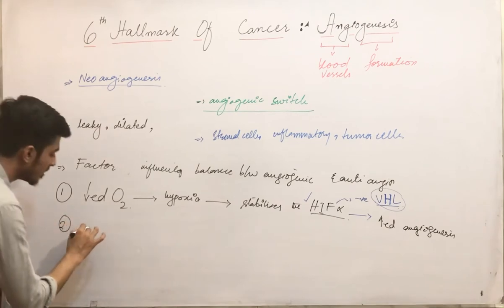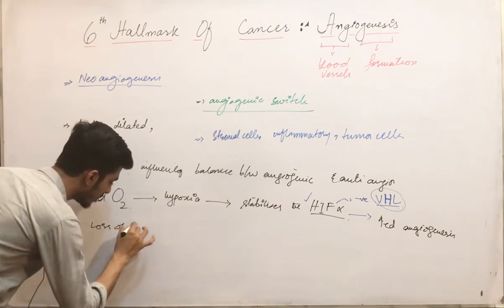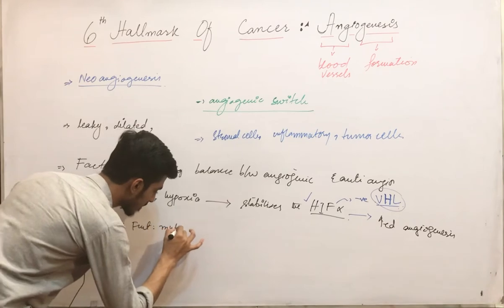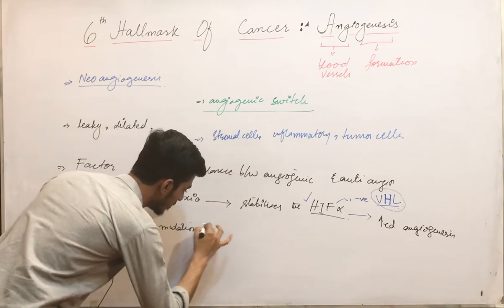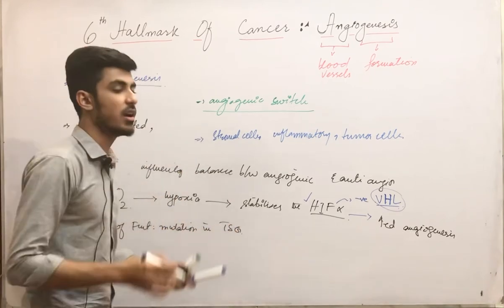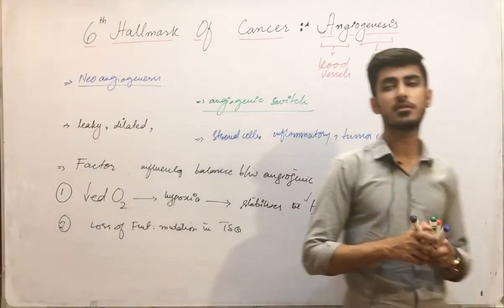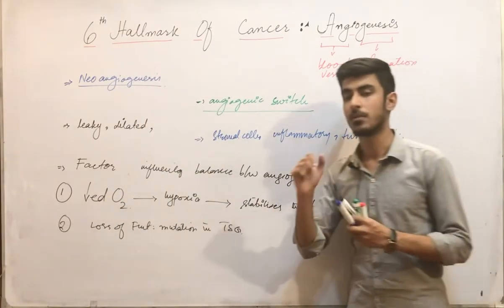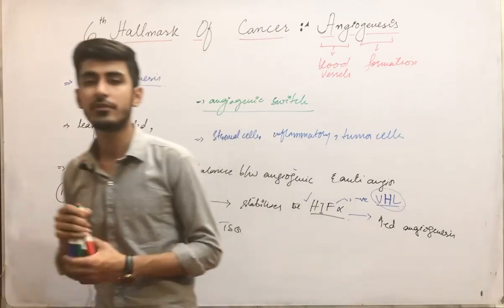The second factor is loss of function mutation in tumor suppressor genes. We have already studied a tumor suppressor gene, TP53.